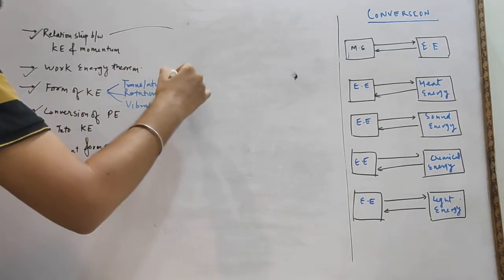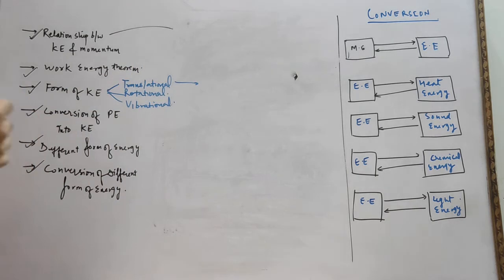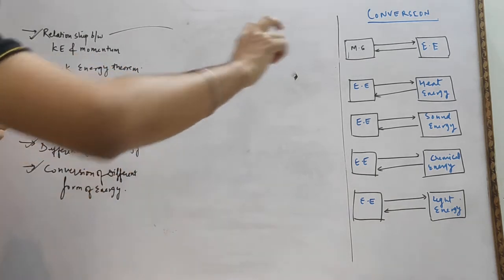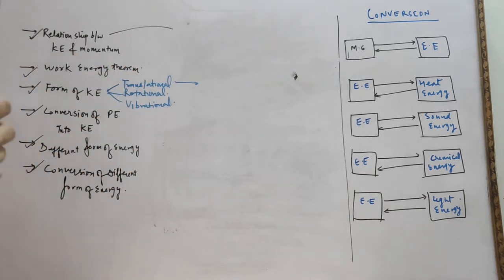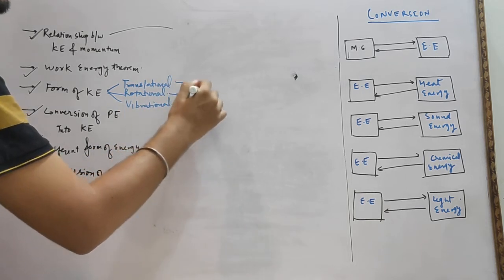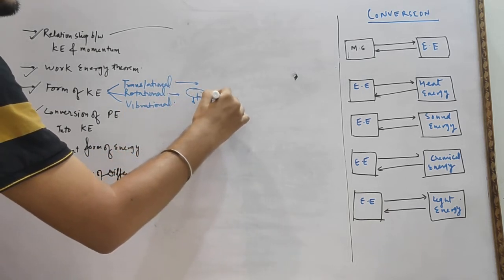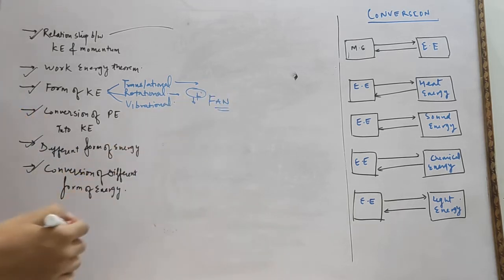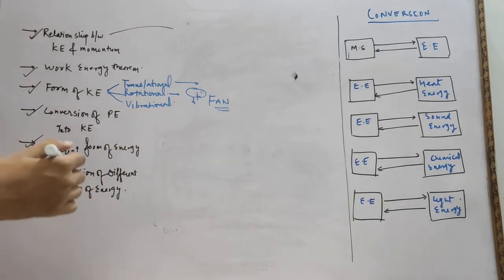Translational kinetic energy: suppose a car is moving on a straight road with a velocity v in a straight path, that is regarded as translational kinetic energy. Rotational kinetic energy: suppose a body is rotated about a fixed axis. Example, a fan can be an example of rotational kinetic energy.